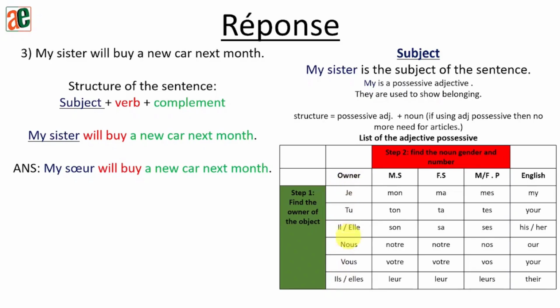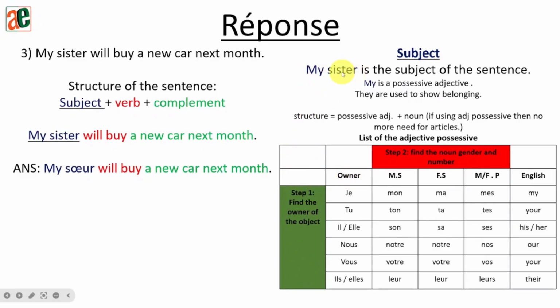Let's find him or her from this list according to the sentence that we have here. Okay? And the second point will be to find the noun, gender, and number. The thing that we are talking about, the person or the belonging, what is the gender and the number of that belonging? Okay?